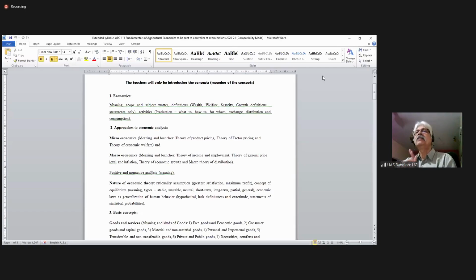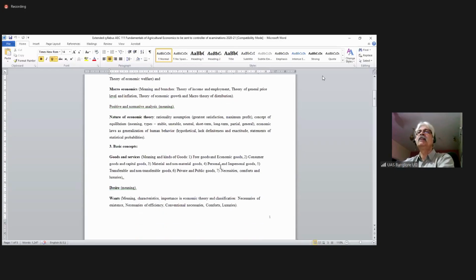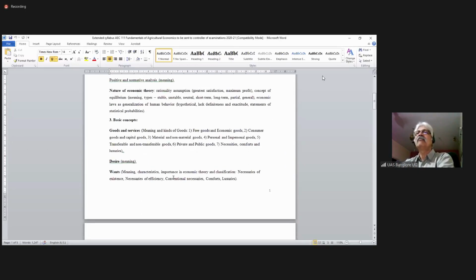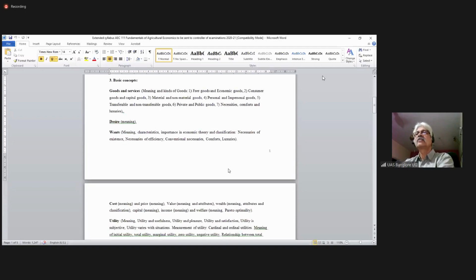I have covered nature of economic theory, that is rationality, assumptions, and so on, and equilibrium, stable equilibrium, unstable equilibrium. Basic concepts like goods and services, free goods, personal goods, necessities, comforts. Desire, the meaning I have mentioned. Wants, necessities, conventional necessaries, comforts, luxuries.